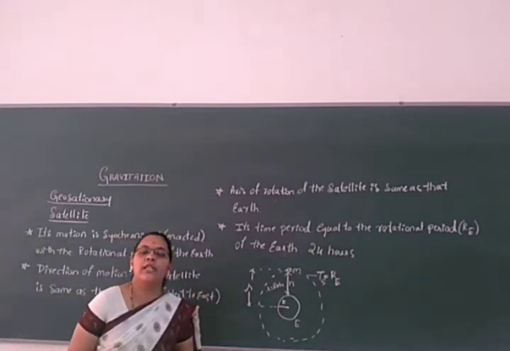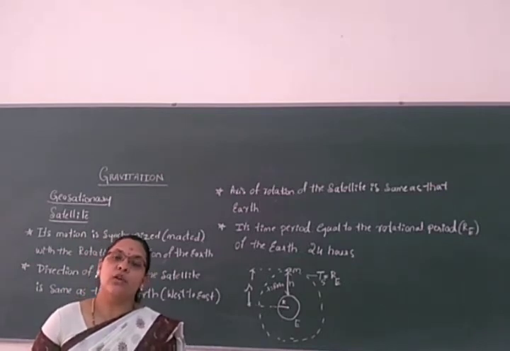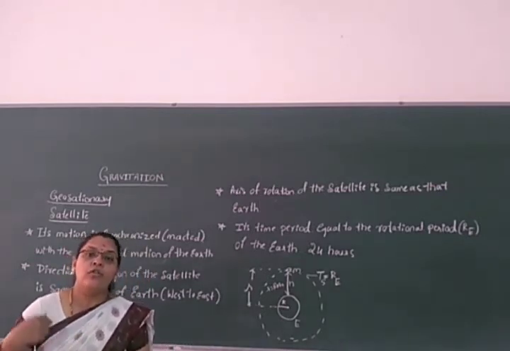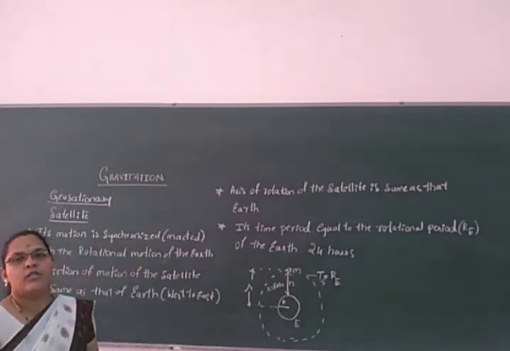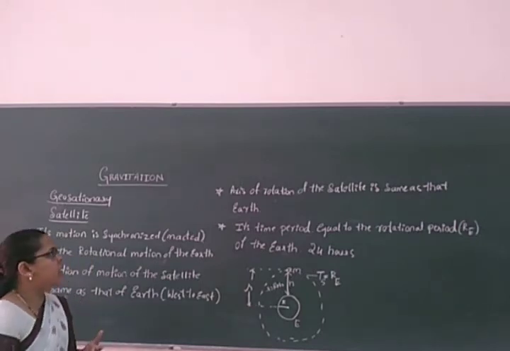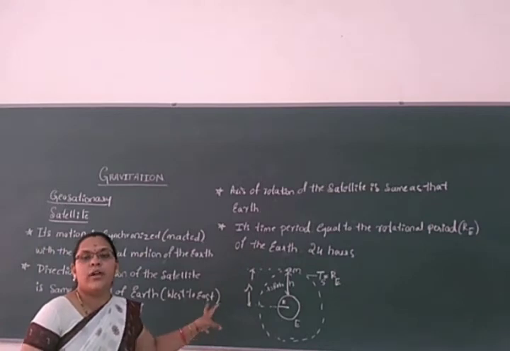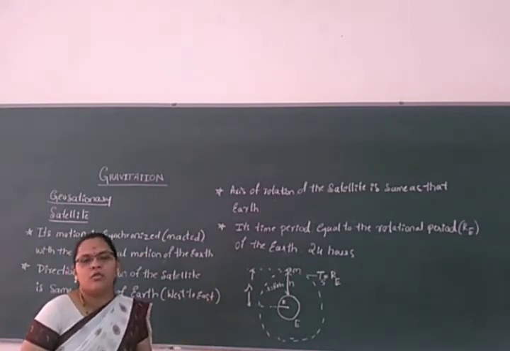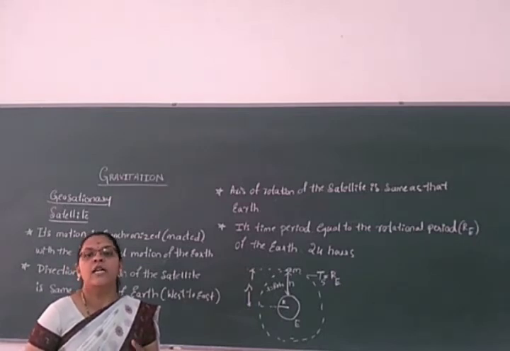The time period matches the time period of the earth, and the direction of rotational motion of the earth also matches the direction of rotational motion of the geostationary satellite. The time period matches, the direction matches, and the axis of rotation also matches. Since all these points match each other, it is called a geostationary or geosynchronous satellite.